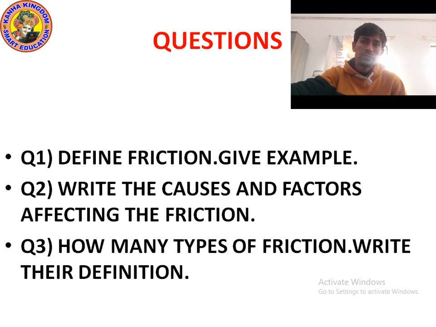Yes, and what is rolling friction? Rolling friction is a friction exerted when an object rolls over the surface. Remember kids, sliding friction is always less than static friction, but sliding friction is more than rolling friction. Okay, it means rolling friction is less than sliding friction.